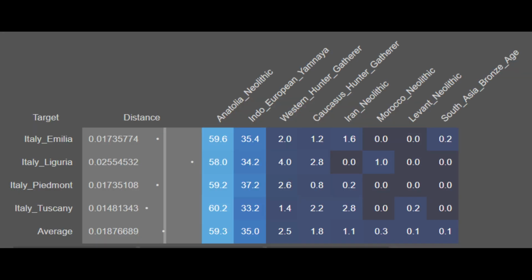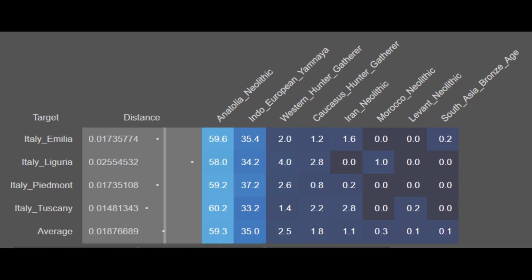Moving on, here are Italians from the northern part of the country, though not as north as the others analyzed. For these Italians, you can see they're on average 59.3% Anatolia Neolithic, 35.0% Indo-European Yamnaya, 2.5% Western hunter-gatherer, 1.8% Caucasian hunter-gatherer, 1.1% Neolithic Iranian, 0.3% Morocco Neolithic, 0.1% Levant Neolithic, and 0.1% South Asia Bronze Age.